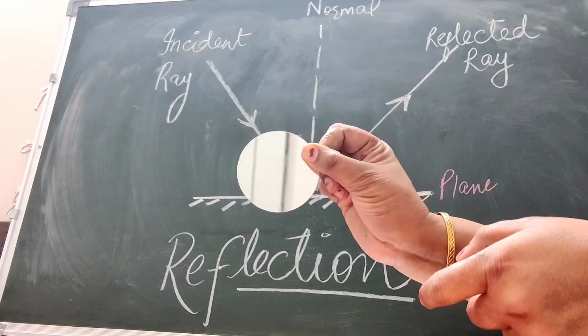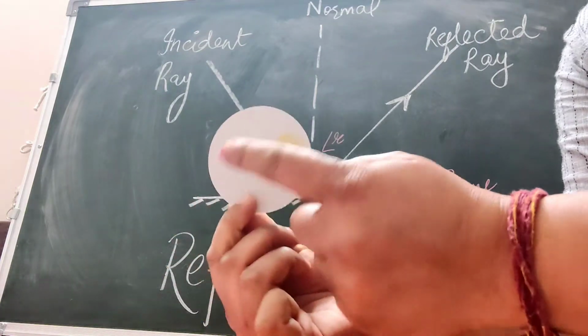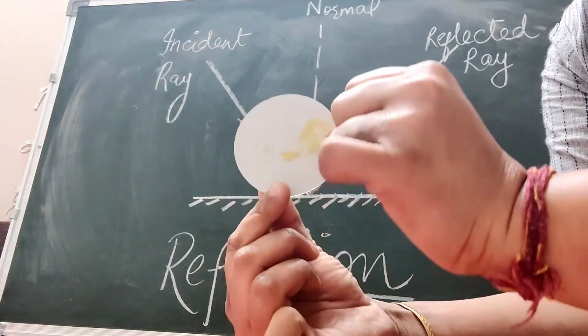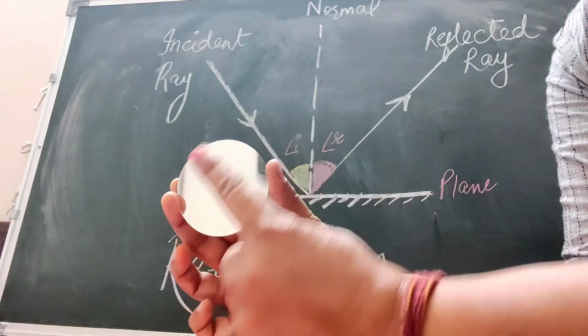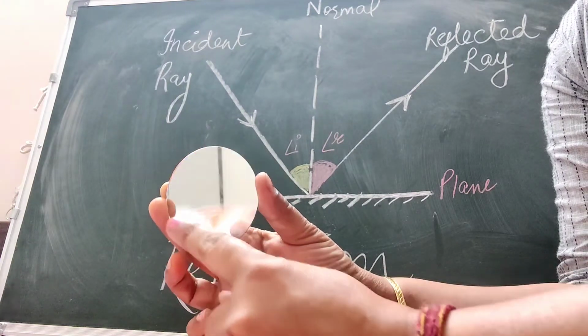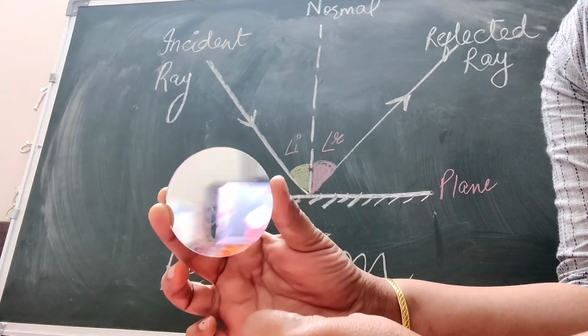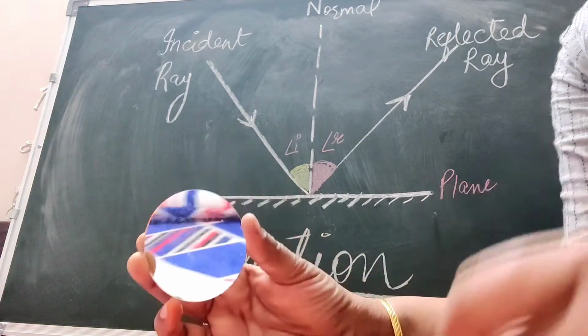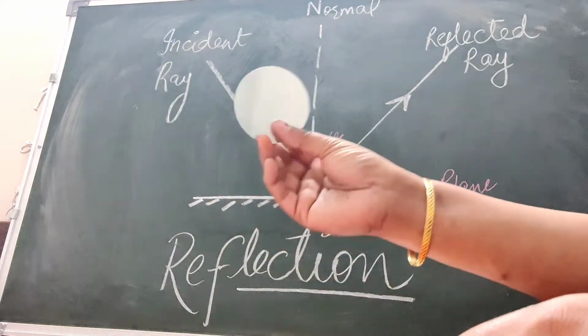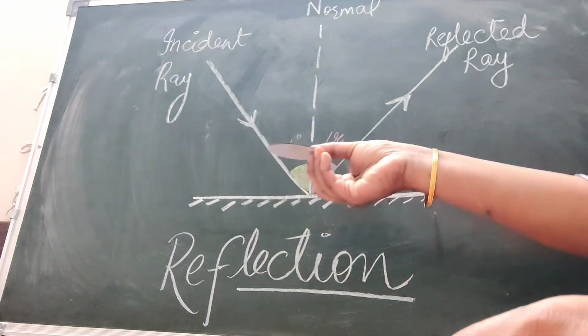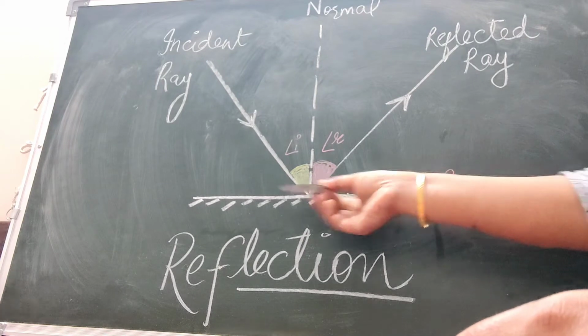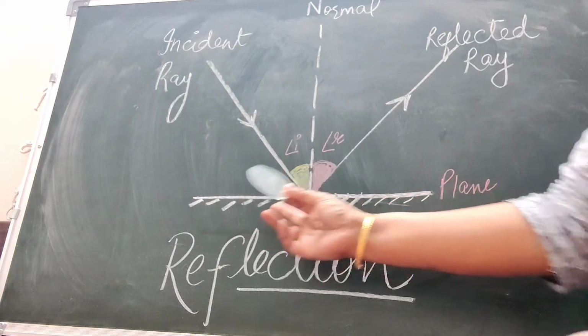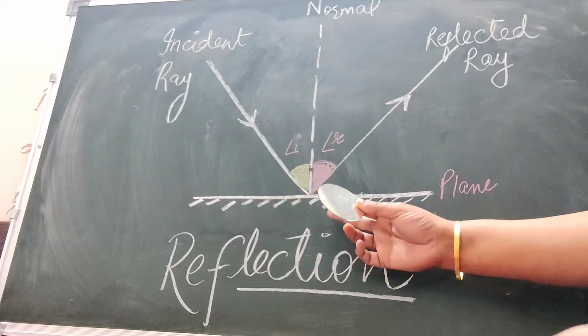This is the reflection portion. This is a polished surface. You cannot see your face over here, but you can see my finger there, right? So this is what we are going to talk about. Now, this is your polished, reflecting surface. This is the surface which I have drawn with a single line with slant marks. Slant means the polished part.